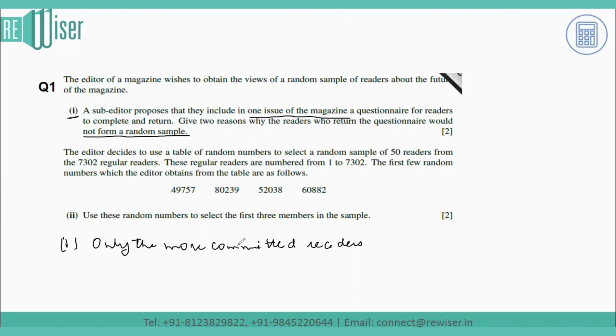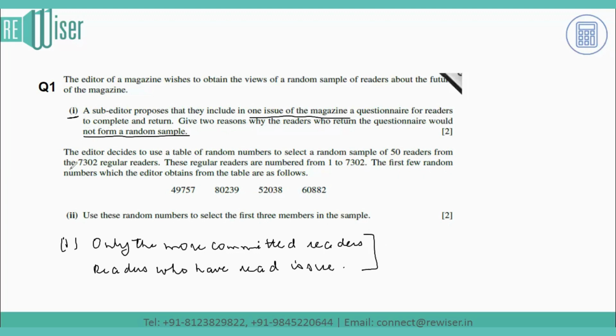Now, the other reason can be that only the readers of that particular issue, that means the issue that was published in the magazine with the questionnaire, only the readers who have read that issue will be answering the questionnaire, right? So these are the two reasons which we can propose for part 1, that the sample is not random. It is very much like the target readers that have answered this, right?